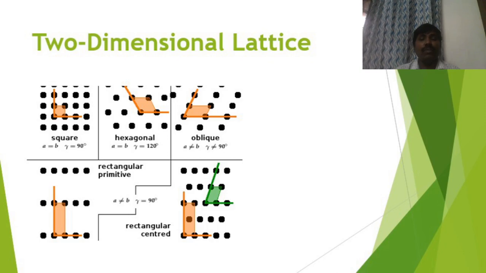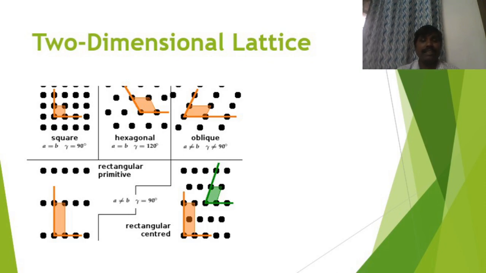Like that in oblique, A is not equal to B. The length of the crystallographic axis A and the length of the crystallographic axis B are not equal. The angle between A and B is also not equal to 90 degree. That's the crystallographic parameters of the two-dimensional lattice oblique.